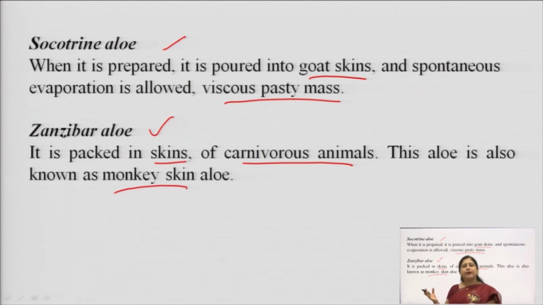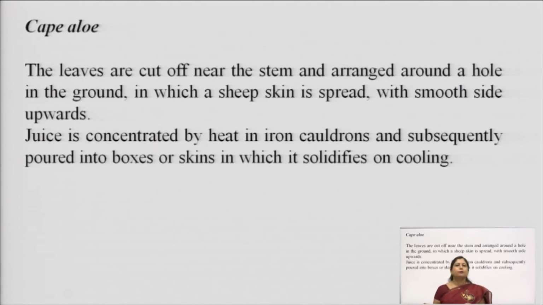So, the difference here is that collection is in the same way, in a V-shaped vessel we are going to collect it, and then after that we are going to store it either in goat skin, generally Socotrine aloe is stored that way, and Zanzibar aloe is stored in either monkey skin or carnivorous animal skin. Storage is important because aloe is prone to oxidation.